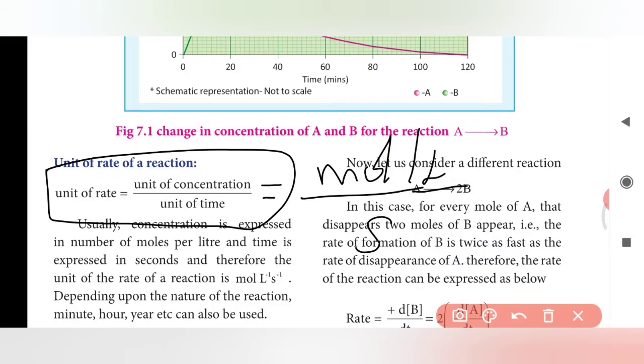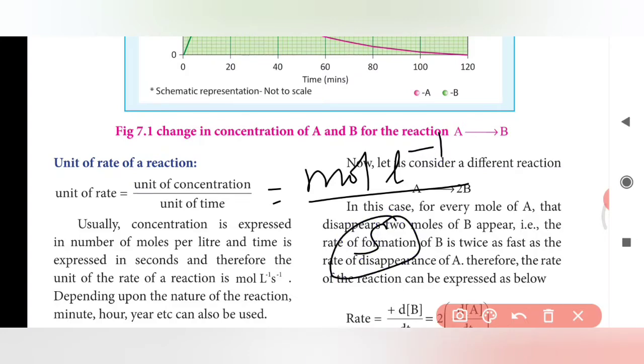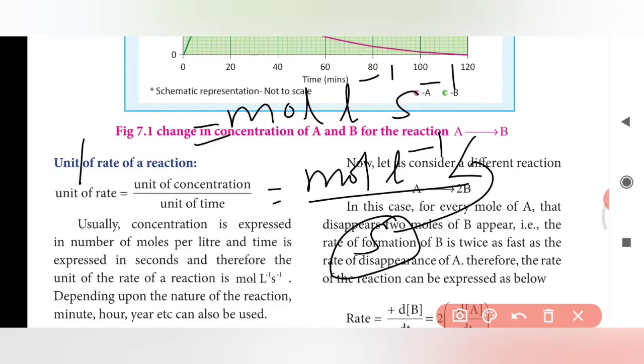We can write mole per liter as mole liter power minus 1. If you bring the liter to the numerator, the power changes to a minus sign. Similarly, if you bring the second to the numerator, it becomes second power minus 1. So the unit of rate is mole liter power minus 1 second power minus 1.